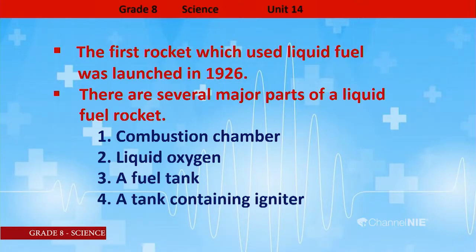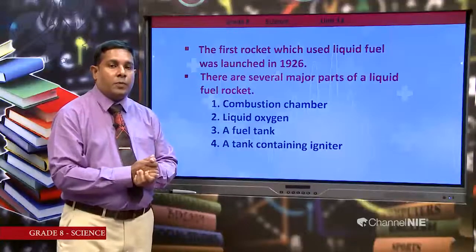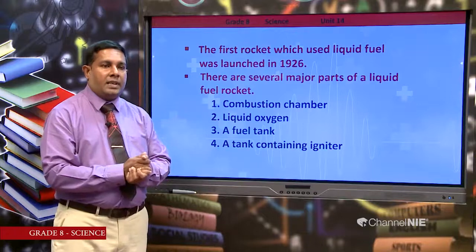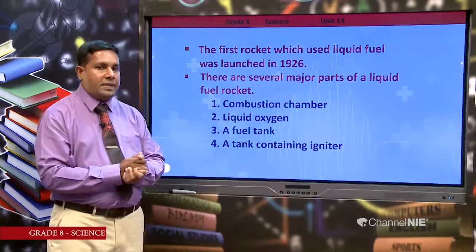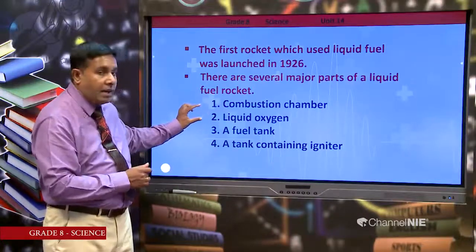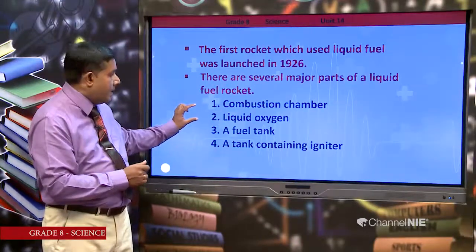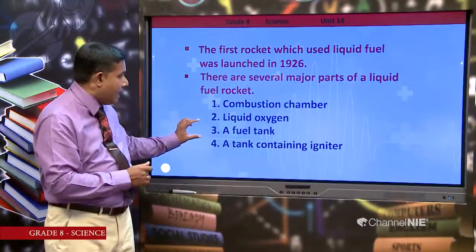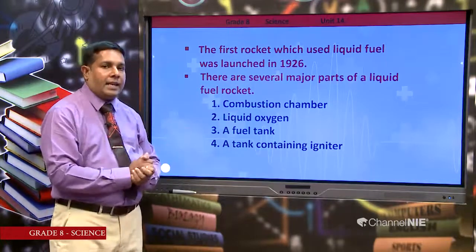And the second one, liquid oxygen. And third one, a fuel tank must be there, and a tank containing igniter. Let's see what they are. Combustion chamber, liquid oxygen, a fuel tank and a tank containing igniter.